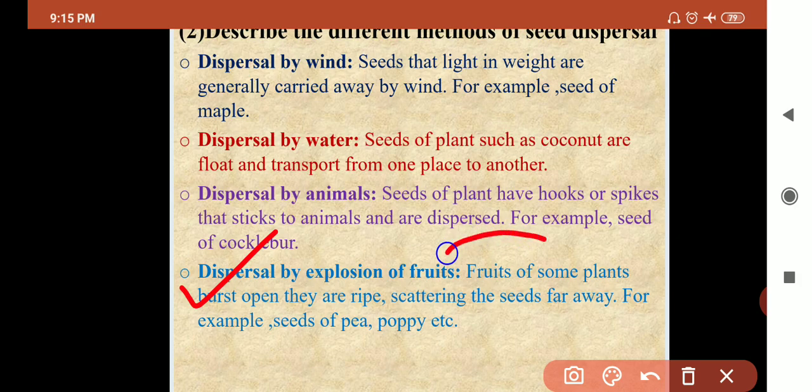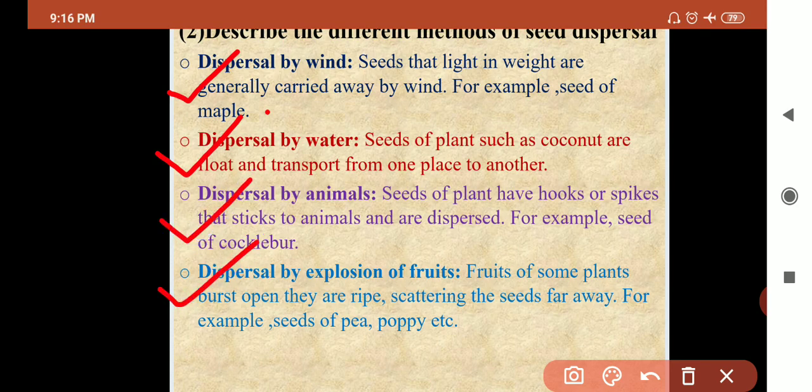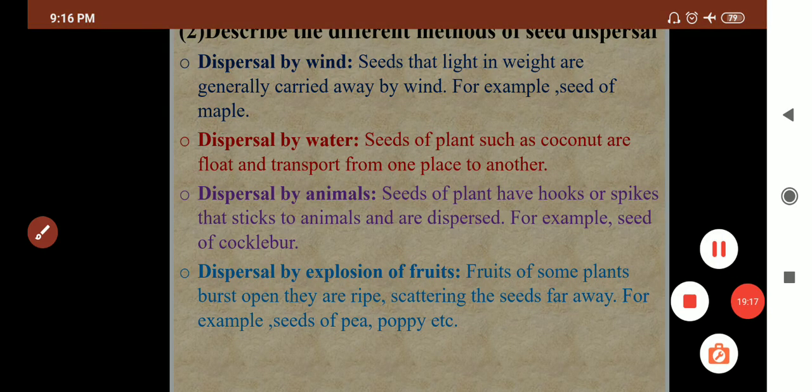When fruits of some plants get ripened, ripe થઈ જાય છે, then what happens? They burst and open, and when they open, the seeds get scattered away. For example, seeds of pea, seeds of poppy, etc. So how many methods are there for seed dispersion? There are 4 methods: dispersal by wind, dispersal by water, dispersal by animal, dispersal by explosion of the fruit.